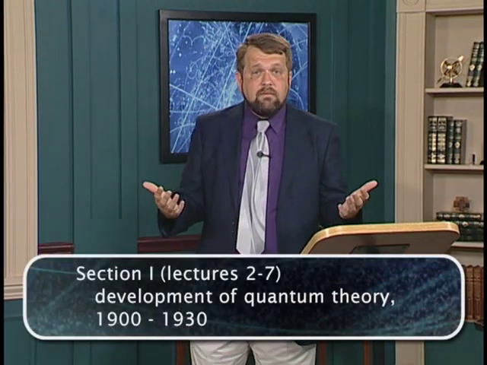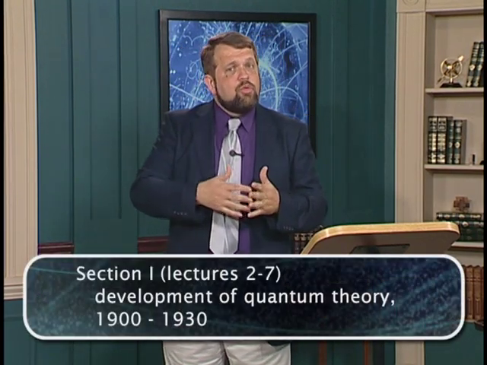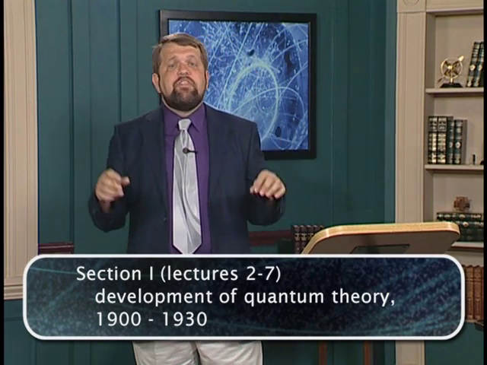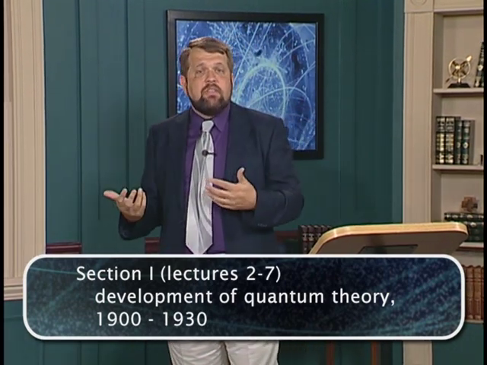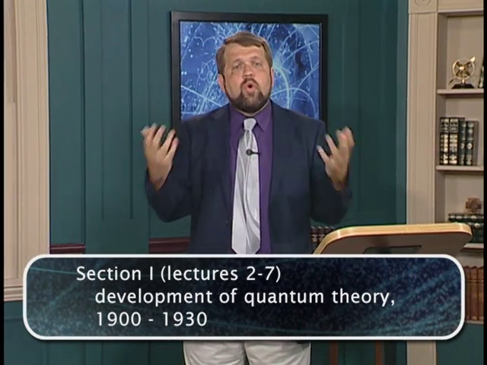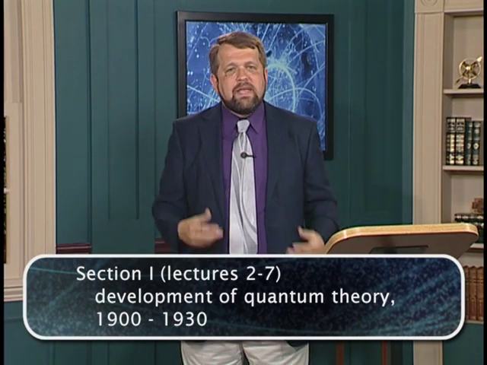All right, what's the structure of this course? Well, the course is roughly divided into a few sections. In section 1, lectures 2 through 7, we're going to talk about the development of quantum theory between about 1900 and 1930. We're going to do a historical review of how quantum mechanics was discovered. We're not going to quite do it in chronological order.